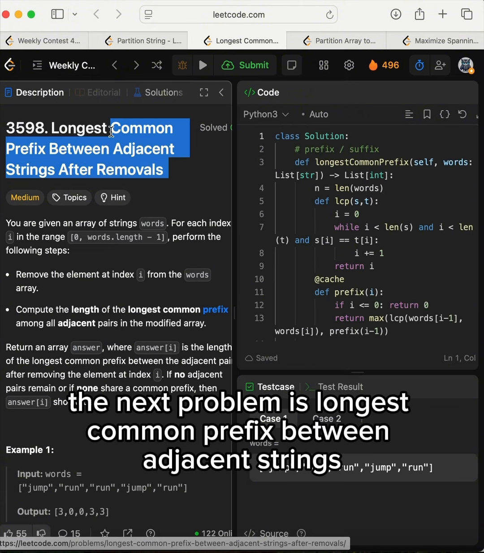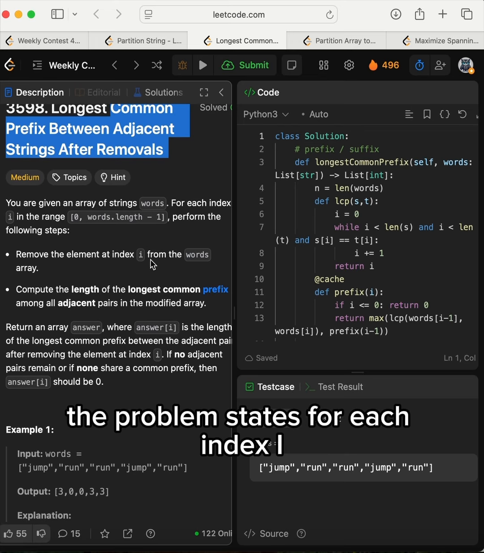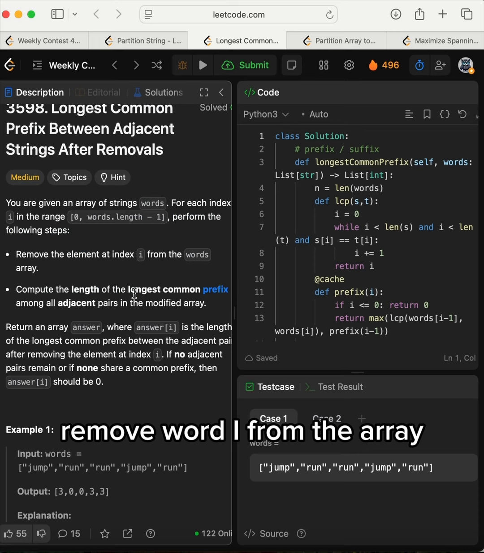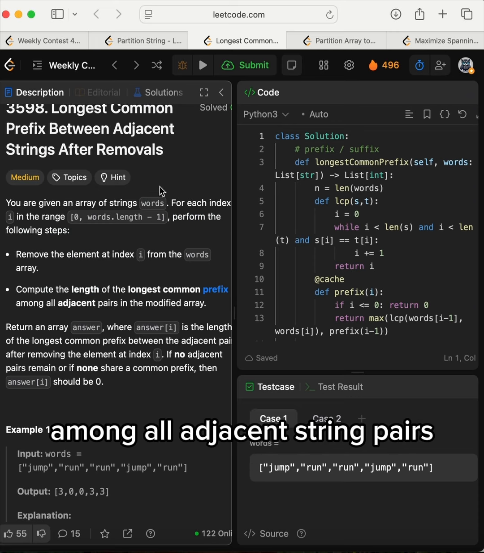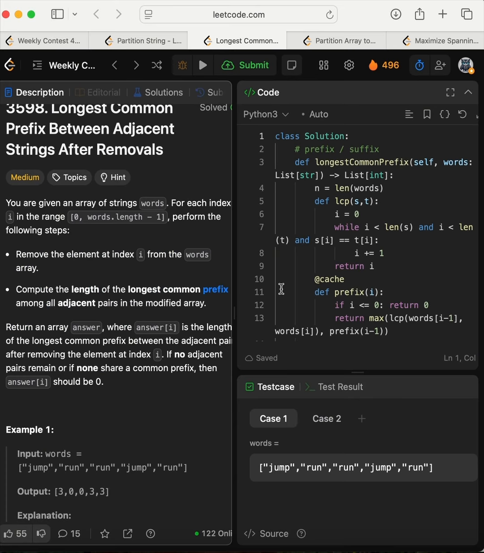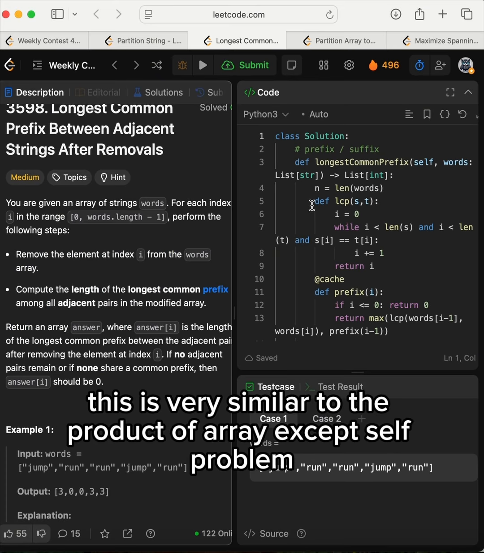The next problem is Longest Common Prefix Between Adjacent Strings After Removals. The problem states, for each index i, remove words[i] from the array and compute the maximum length of the longest common prefix among all adjacent string pairs. So for the solution, this is very similar to the Product of Array Except Self problem.